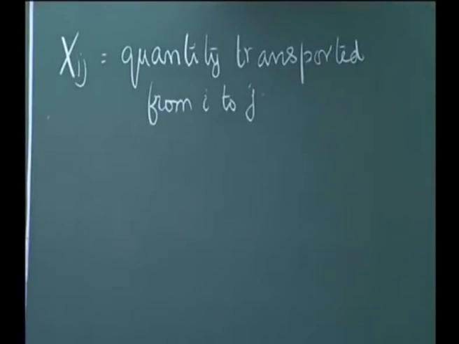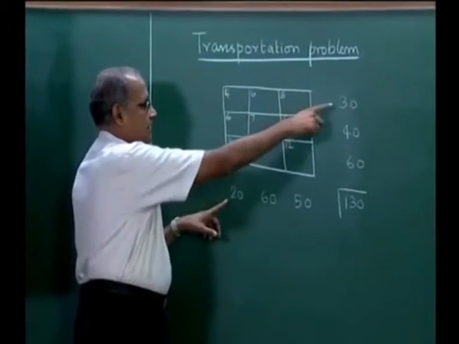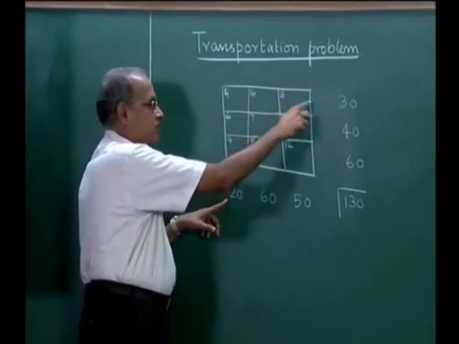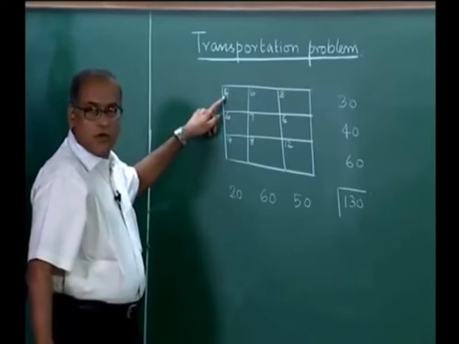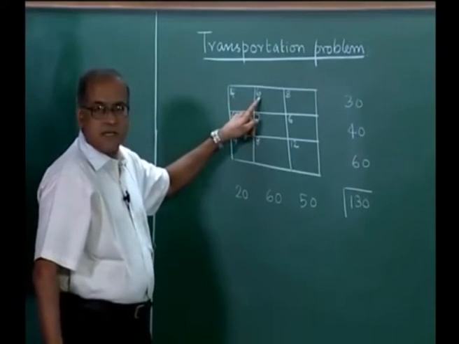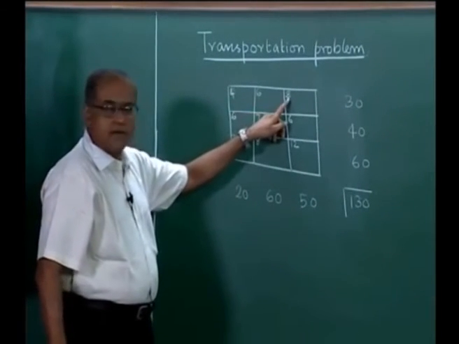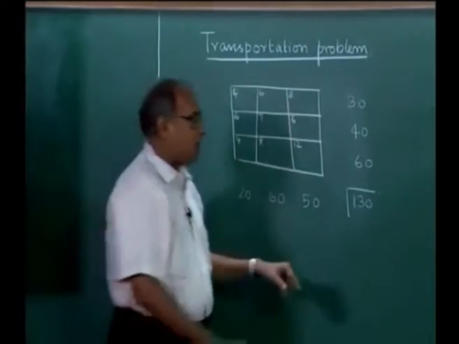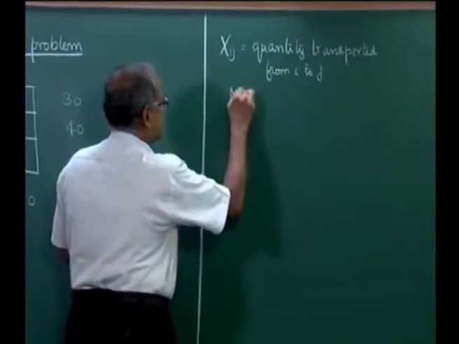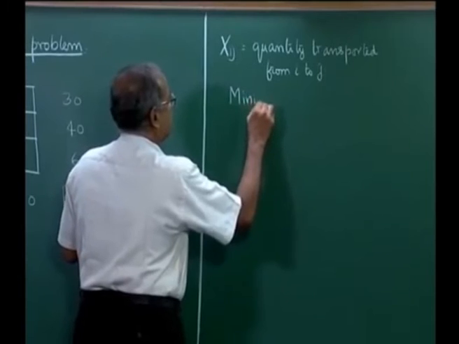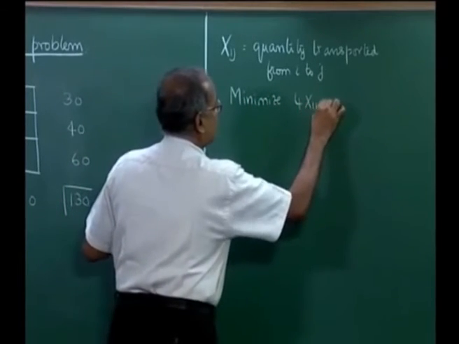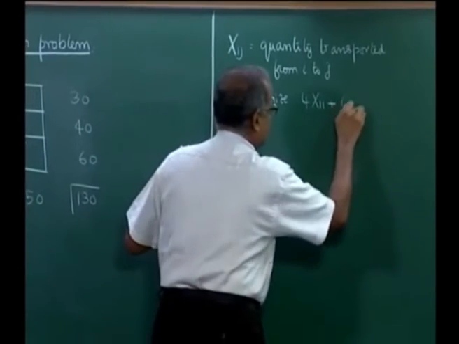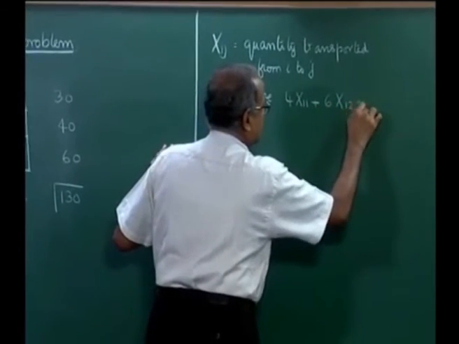So, if x11 is transported from 1 to 1, x12 is transported from 1 to 2 and so on, the total cost of transportation will be 4 into x11 plus 6 into x12 plus 8 into x13 and so on. So, we wish to minimize this. So, we minimize 4 into x11 plus 6 into x12 and so on.